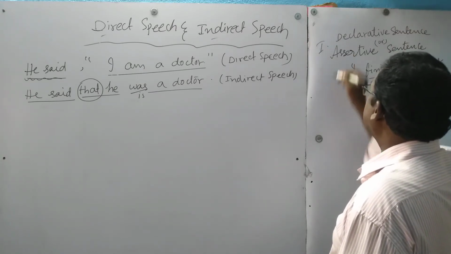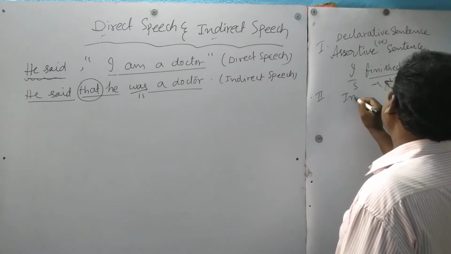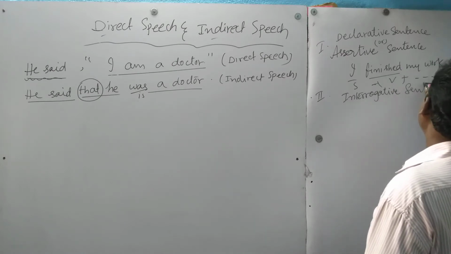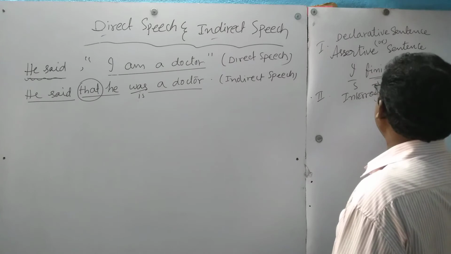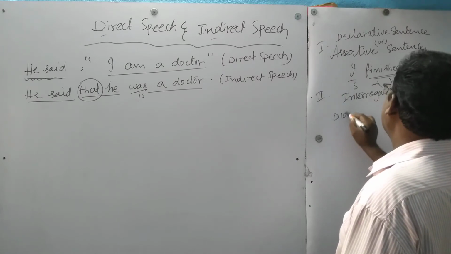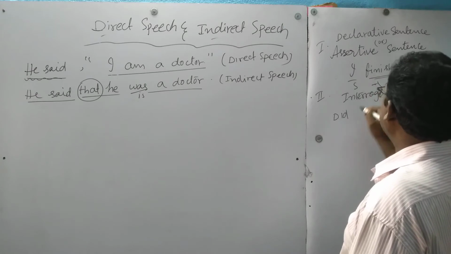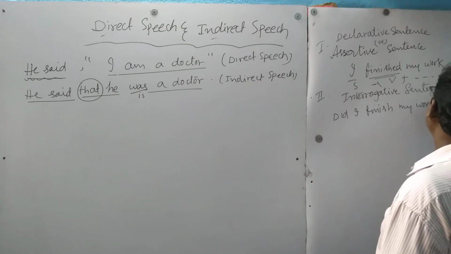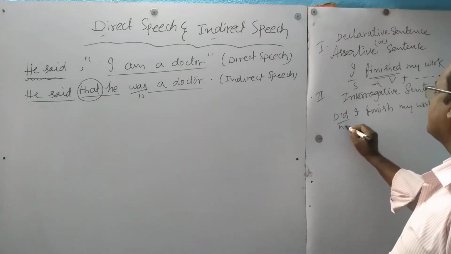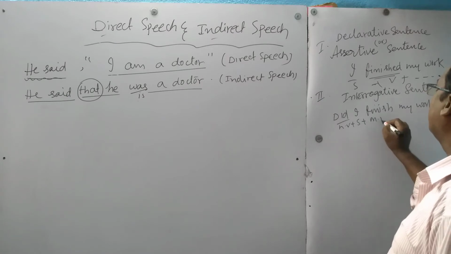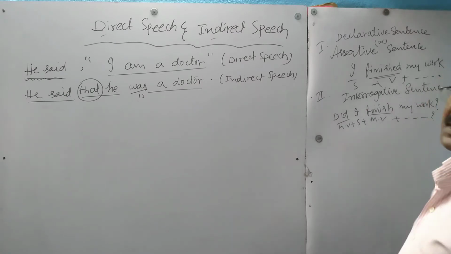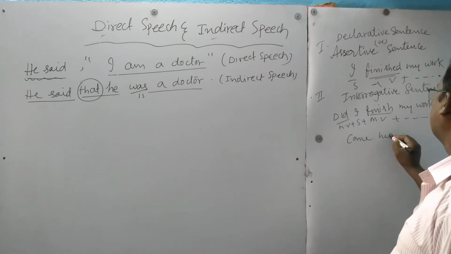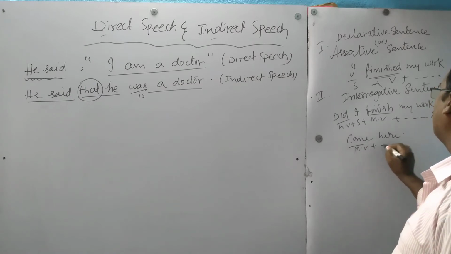This is the first one. And the second one is interrogative sentence. Here, finished, a helping verb we have to write. Finished is equal to did plus finish. Did I finish my work? This is an interrogative sentence: helping verb, subject, main verb. And the third one: Come here. This is the main verb plus other words.